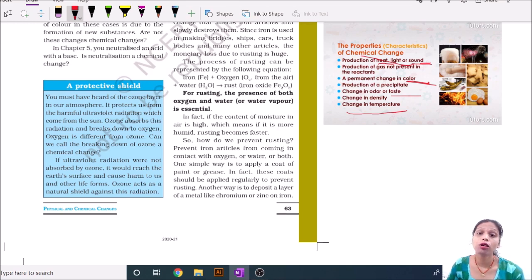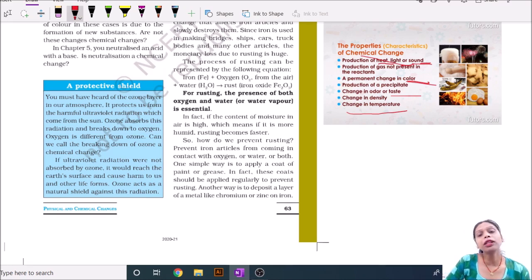So this is also a chemical change. Sometimes you eat something and digestion takes place, and new substances are formed here. It is also a type of chemical change. These are the different types of chemical change I have discussed with you.